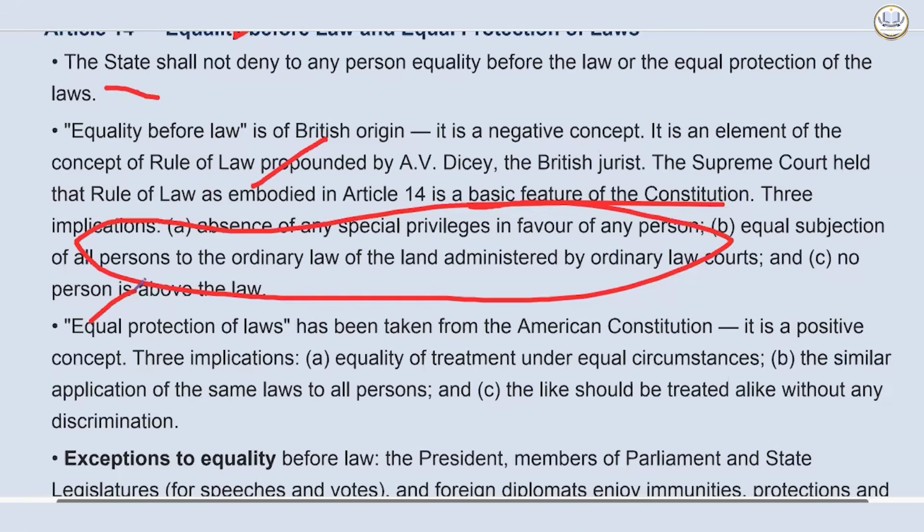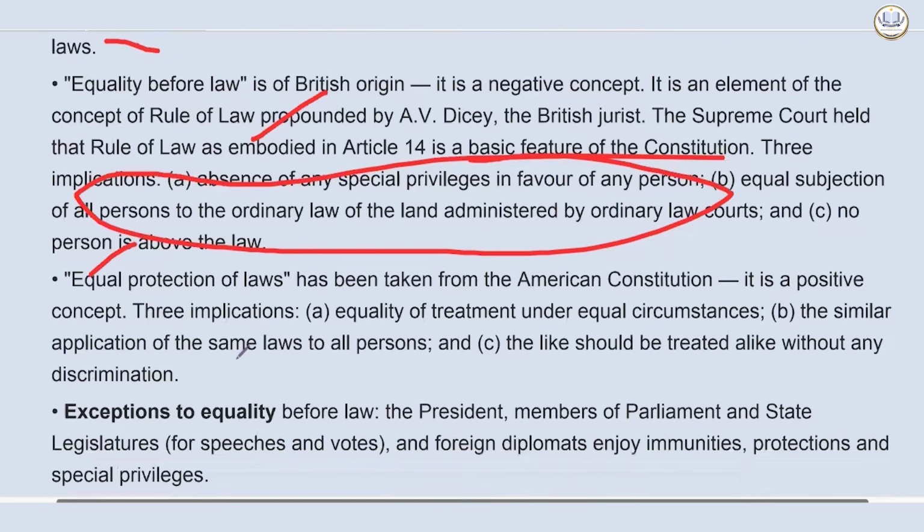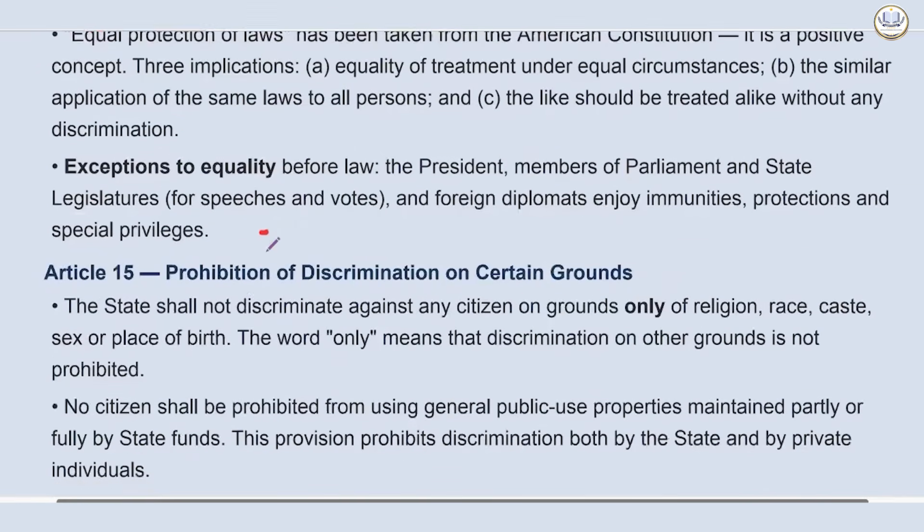However, Article 14 forbids class legislation but permits reasonable classification. For a law to treat different groups differently, it must pass a twin test established by the Supreme Court. The first is intelligible differentia. That is, there must be a clear logical distinction between the groups being treated differently. Clear hona chahiye. Second, rational nexus. The distinction must have a direct link to the objective the law is trying to achieve. Direct link hona chahiye. So these two are the tests put forth by the Honorable Supreme Court.